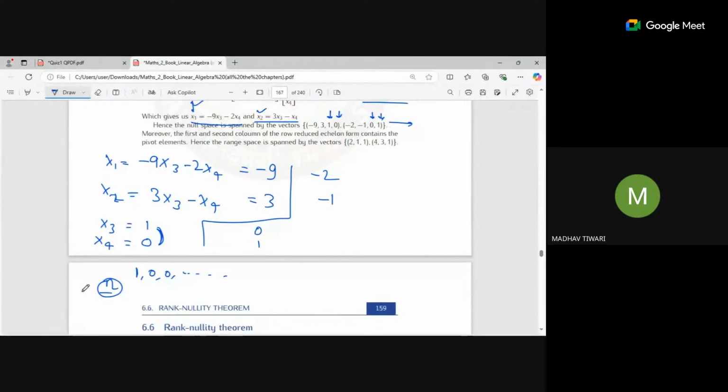Next time, to find the next vector inside the basis, you give the first independent variable 0, the next one gets 1, and the others again get 0. Next time, the first two get 0 and the third one gets 1, and so on. In this way we continue. Since n independent variables are there, we require n vectors to span the kernel space, right? Is that clear? Yes, a little bit.